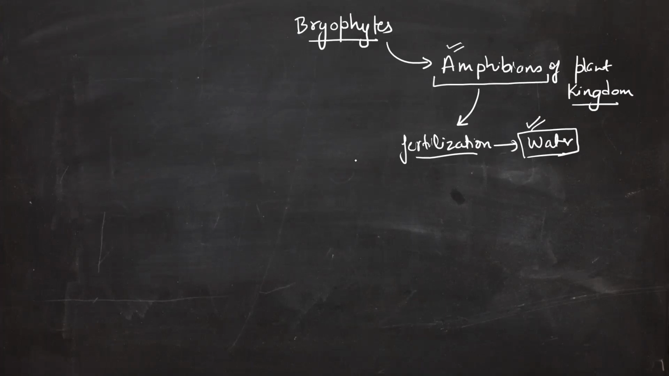Only in one thing are they matching, otherwise they are not matching with any other. Since they match in only one aspect, we say they are amphibians of the plant kingdom. Only one aspect, and that is fertilization. And since fertilization is a very important aspect of sexual reproduction, we have given it a separate title as amphibians of the plant kingdom.